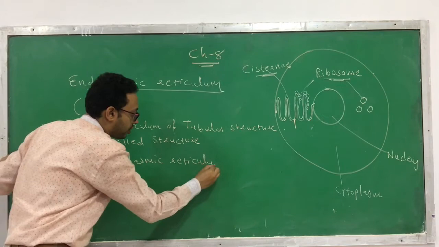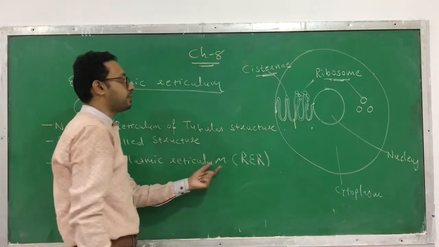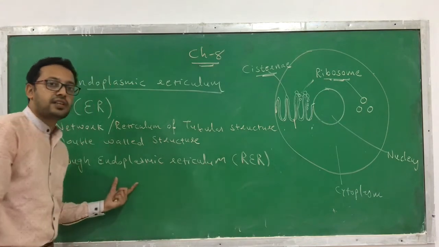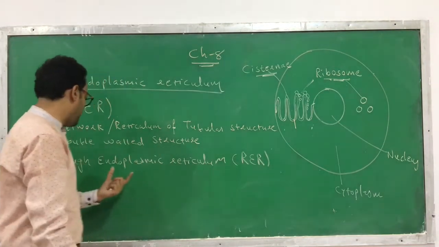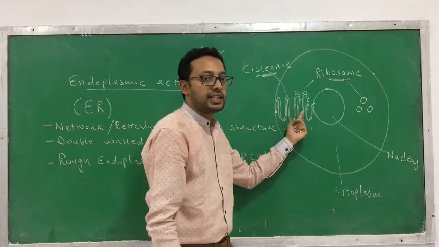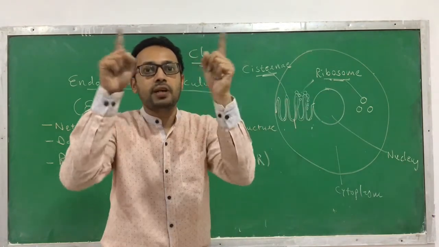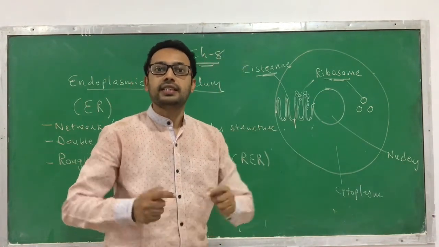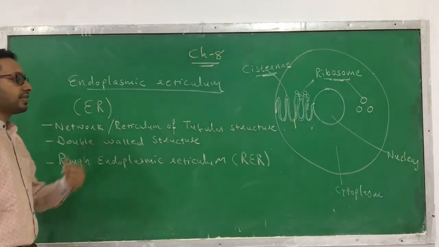Okay, shortly called as RER, rough endoplasmic reticulum. Why is it called a rough endoplasmic reticulum? Rough endoplasmic reticulum is a part of endoplasmic reticulum to which ribosomes are attached. As the ribosomes attached on its surface make it rough, hence this is called rough endoplasmic reticulum.